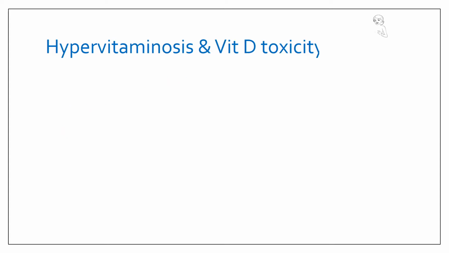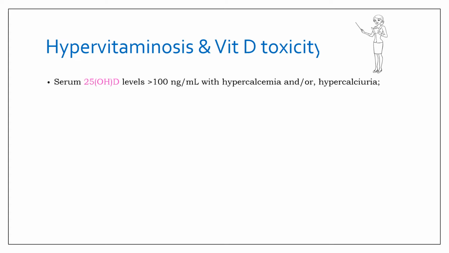Now there are certain investigations which you might like to perform in patients with hypervitaminosis. So what is hypervitaminosis or vitamin D toxicity? It is 25-hydroxy-D levels more than 100 nanogram per ml with hypercalcemia and or hypercalciuria. But you must remember that levels of 25-hydroxy-D between 50 to 100 nanogram per ml should raise a caution.